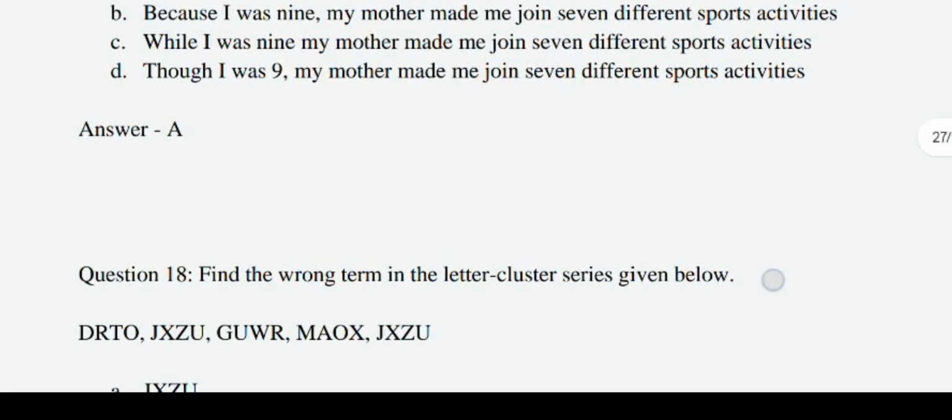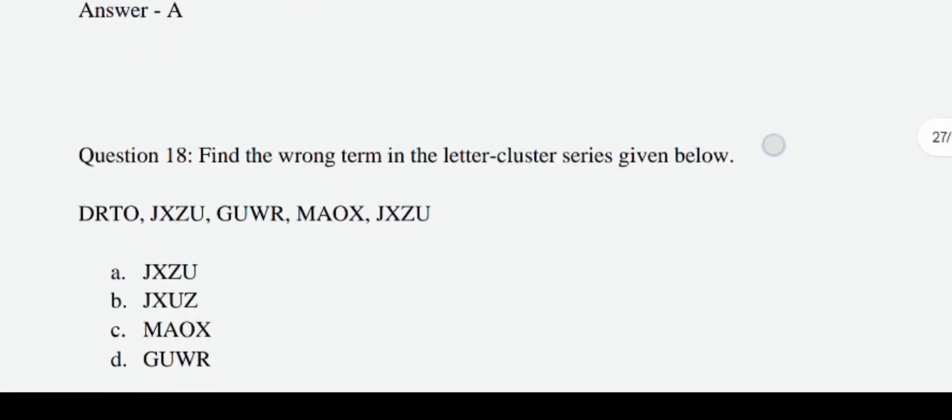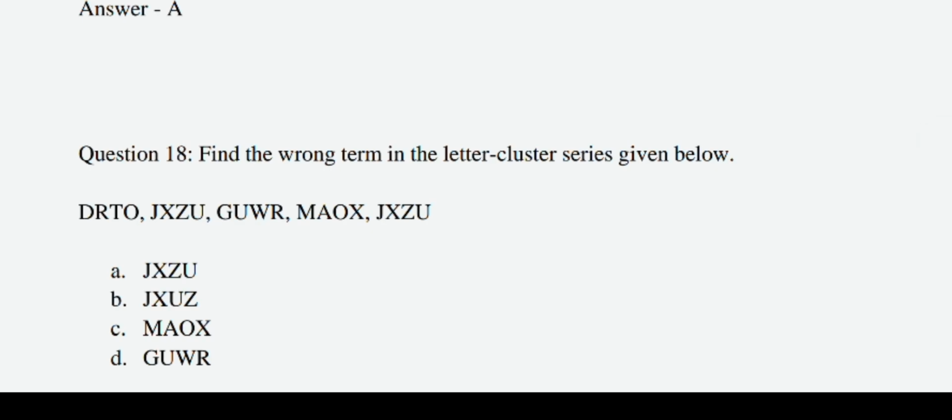So next is the 18th question. It is just a letter series, so we can identify it easily. So questions 5, 9 and 18 should be answered in the comment section. Let me know if you have any other doubts.